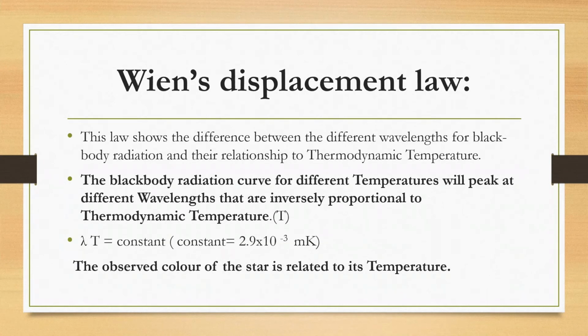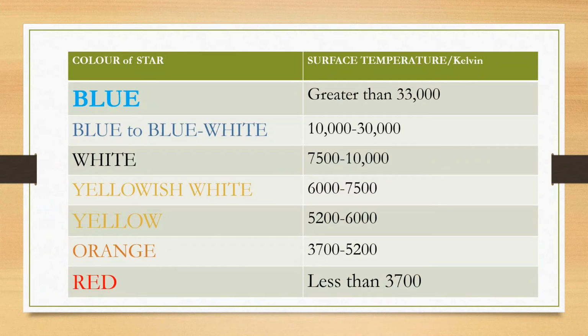And Wien's displacement law helps us to relate the observed color of the star and how it relates to its temperature. I'm going to share a table with you here, and you can see that when a star has a blue color, that means that it has a surface temperature that is very large.